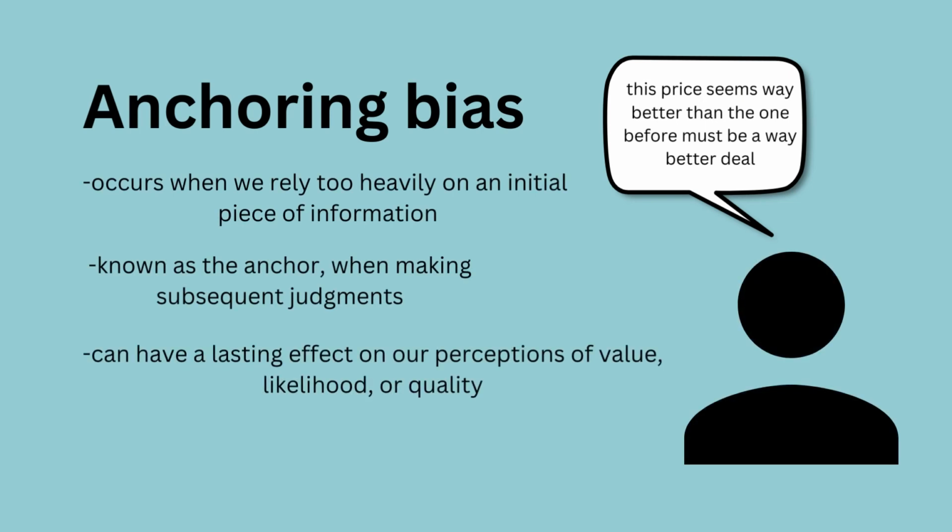Anchoring bias is yet another bias that significantly influences our decision-making. This bias occurs when we rely too heavily on an initial piece of information, known as the anchor, when making subsequent judgments. The anchor can have a lasting effect on our perceptions of value, likelihood, or quality.